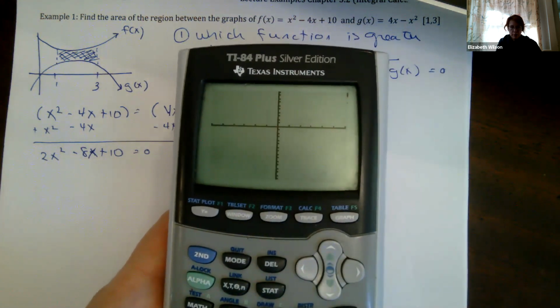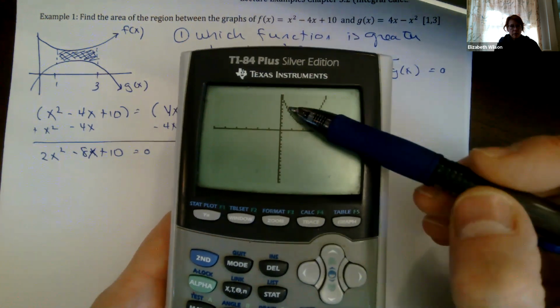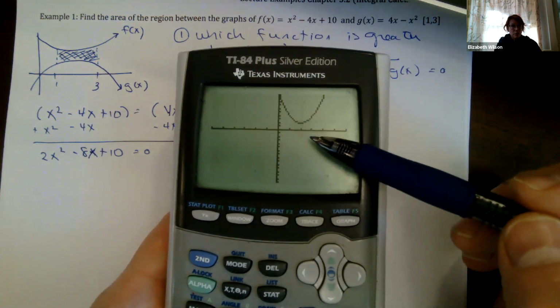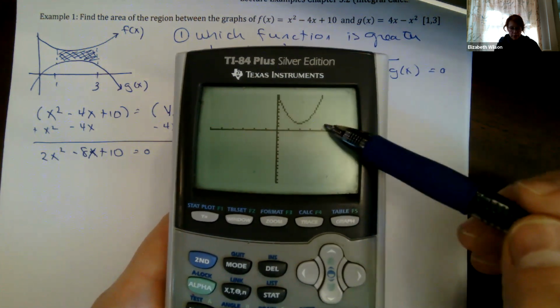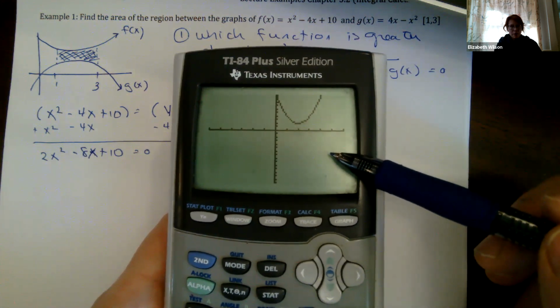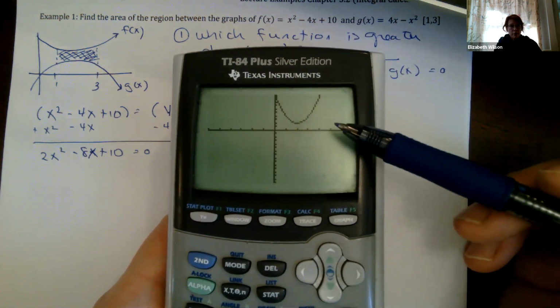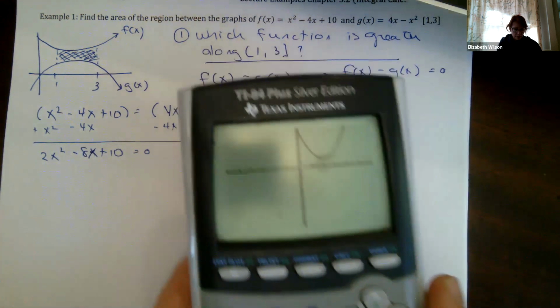So I go to graph it. Now watch what happens. So this is a function that represents the intersection of these two graphs. So where this function crosses the solutions, right, where this function crosses the x-axis, or where these functions intersect, well, this function has no solutions. It's always positive. Okay, since it's always positive, that means that they don't intersect each other.